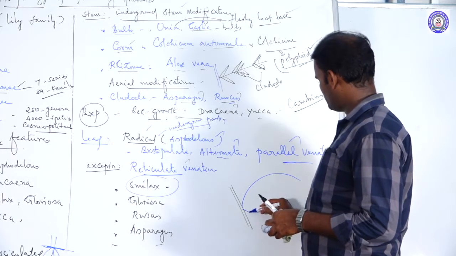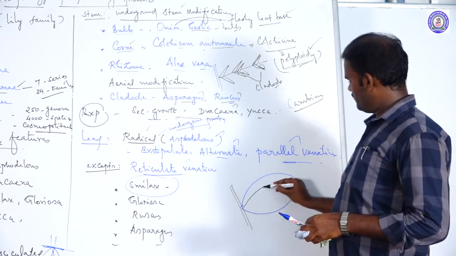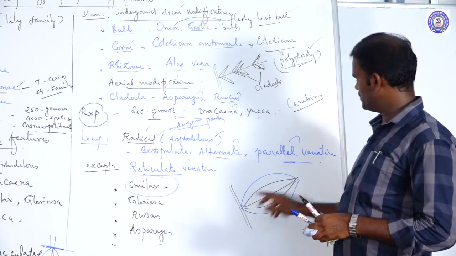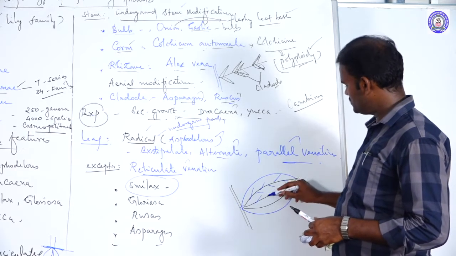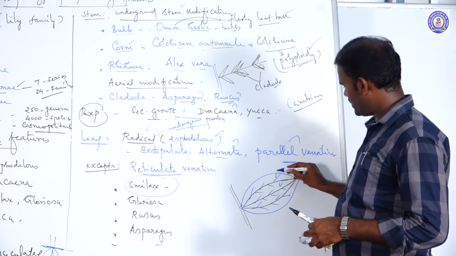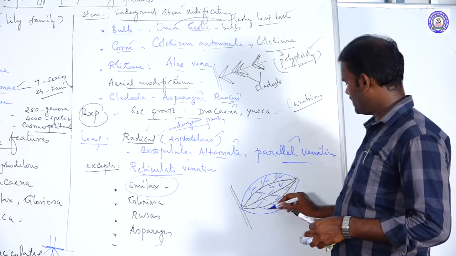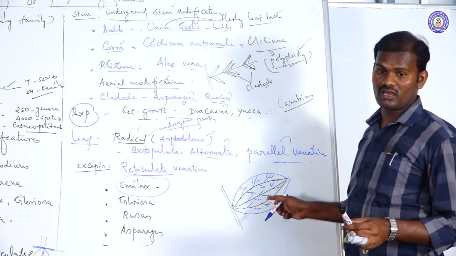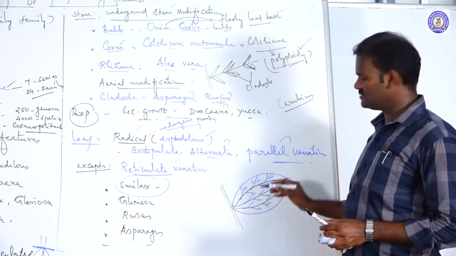This is a leaf. Many midribs arise from the base to the apex: first midrib, second midrib, third. Each midrib further branches out to form secondary veins, or lateral veins. Each lateral vein further branches out to form veinlets. So these are the characteristics of reticulate venation, but actually it is a monocot. Smilax is a monocot. All monocots have parallel venation, except this Smilax, which has reticulate venation.